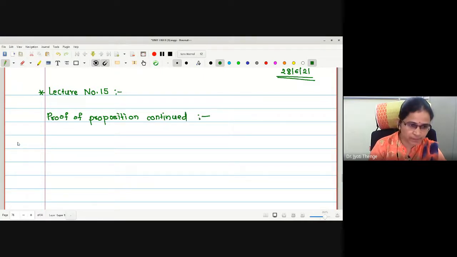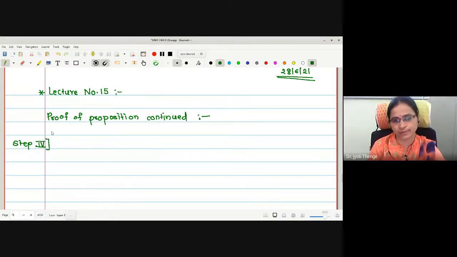What is it? Step number 4, no? Yes, ma'am. Three steps we have proved actually: 1 implies 2, 2 implies 4, 4 implies 1. Now what is the claim in this? Now we were going to prove which three statements are equivalent? 1 equivalent to 3 equivalent to 5.